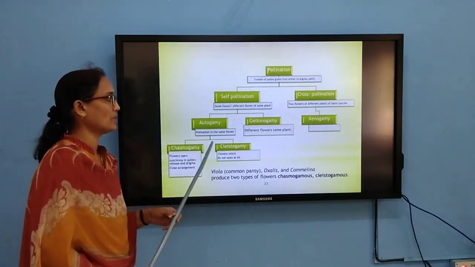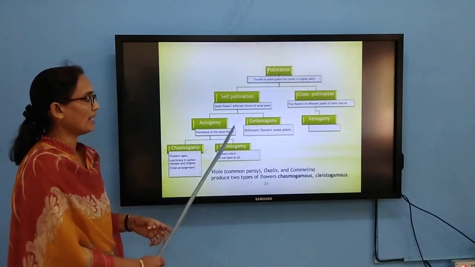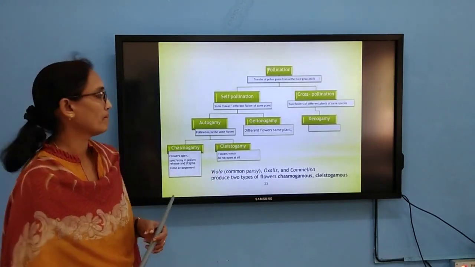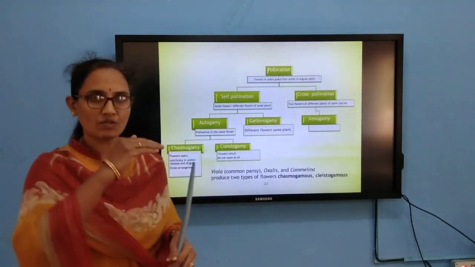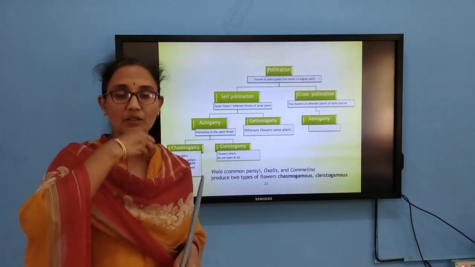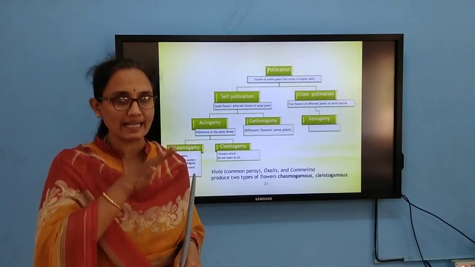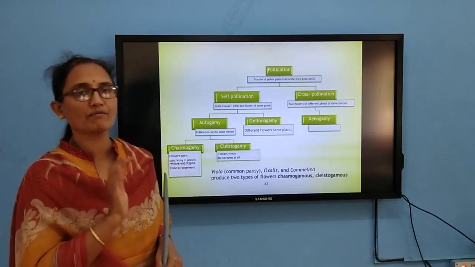Again, self-pollination we classify into two, autogamy and geitonogamy. Auto means self-pollination only, where the pollen grain reaches from the anther to the stigma of the same flower.